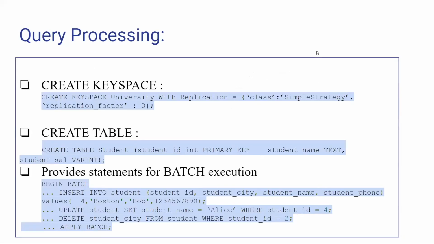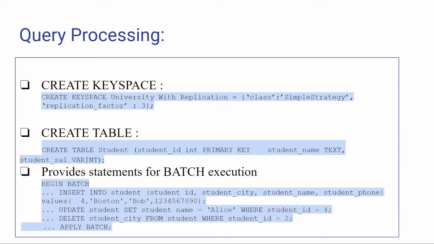Query processing. We can create a keyspace by using CREATE KEYSPACE name. CREATE KEYSPACE has two properties, replication strategy and replication factor. Replication strategy can be of two types: SimpleStrategy, which specifies a simple replication factor for the cluster, and NetworkTopologyStrategy, where the replication factor can be set for each data center independently.